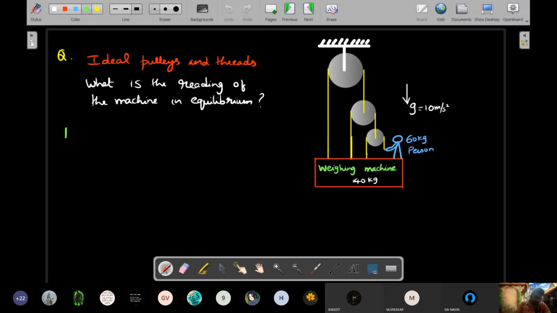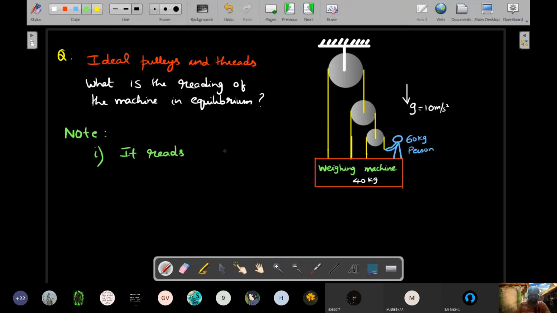So as we go into the question, we know two important things about a weighing machine. First and foremost, I know it's called weighing machine, but you have seen most of the weighing machines show you kilograms.